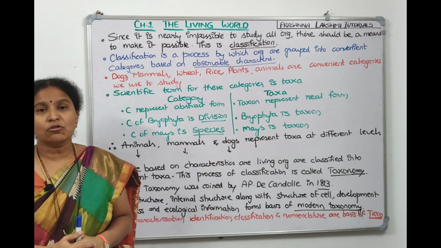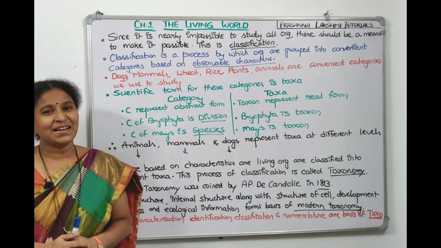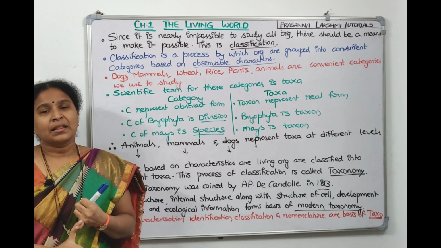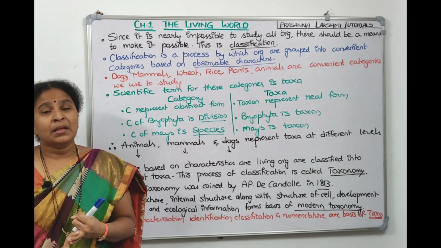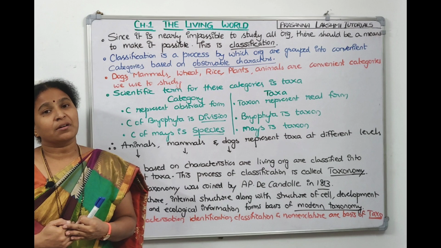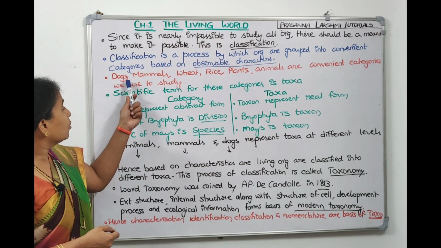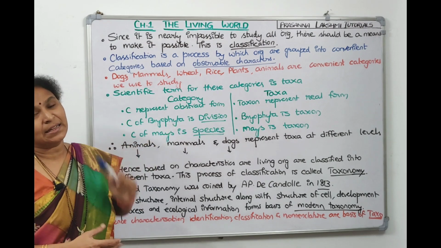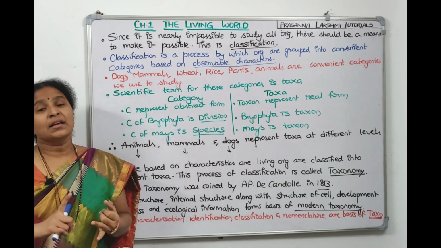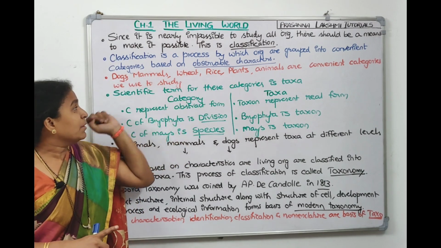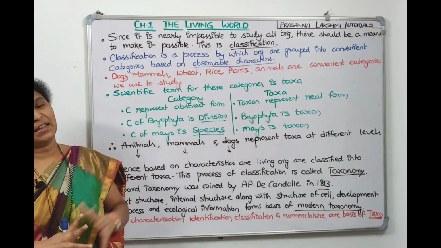On what basis are you grouping them? Based on similar characters, right? So what characters do we expect in arthropods? Jointed legs, then segmentation in the body, then which type of circulatory system? Open circulatory system. All these things we expect, right? Where? In Arthropoda. Now, dogs, mammals, wheat, rice, plants, animals are some categories. Dog is a category, cat is a category, plant is a category, animal is a category, mammal is a category. So these are different categories.